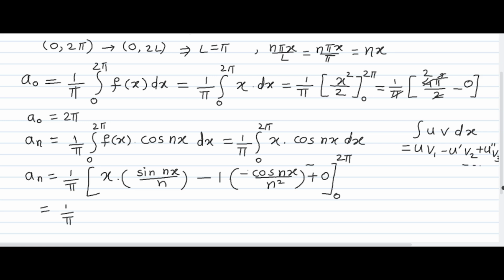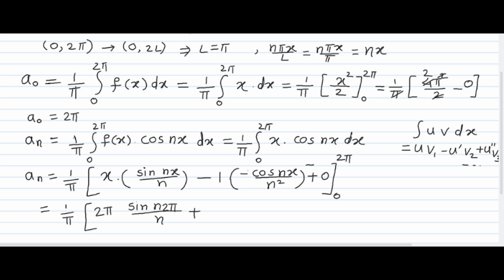So it's 1 upon pi as it is. Now whenever we substitute the upper limit, let's put the value x equal to upper limit 2 pi, and now sine of n, x equal to 2 pi, upon n.